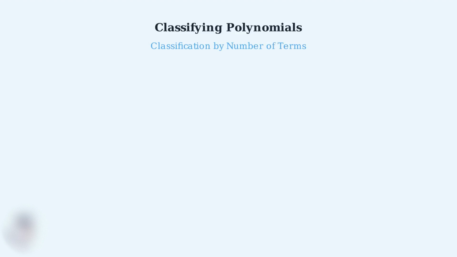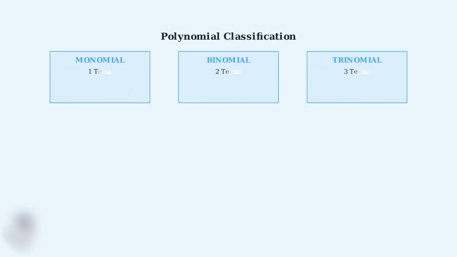Now that we understand what polynomials are and how to identify their terms, we can classify polynomials based on how many terms they contain. This classification system helps us organize and work with different types of polynomial expressions more effectively. Polynomials are classified into 3 main categories based on the number of terms they contain. A monomial has exactly 1 term, a binomial has exactly 2 terms, and a trinomial has exactly 3 terms.